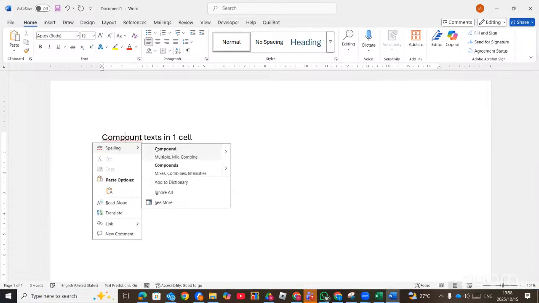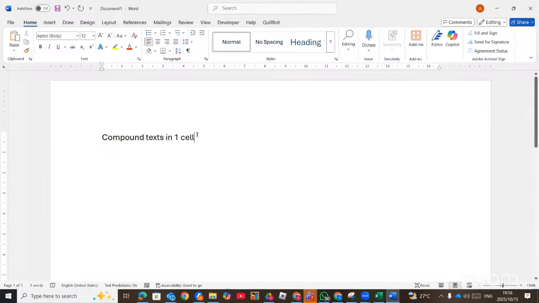If you have a compound text in a cell, in one cell, just explaining this one, compound text in one cell. In other words, you have 2 or more texts separated by a character.